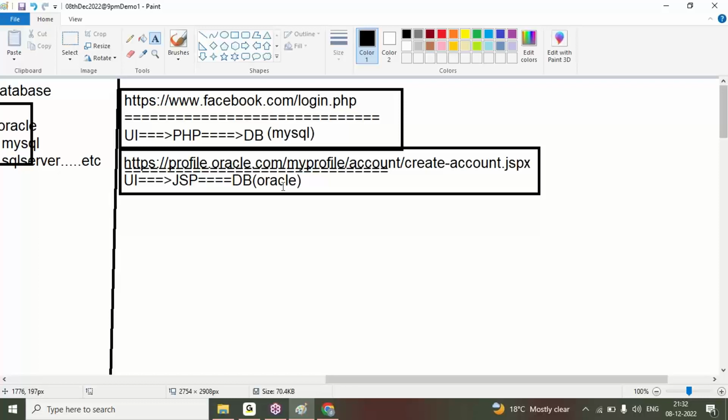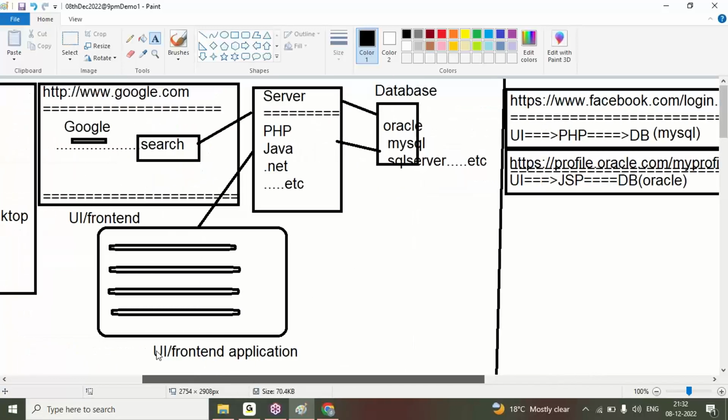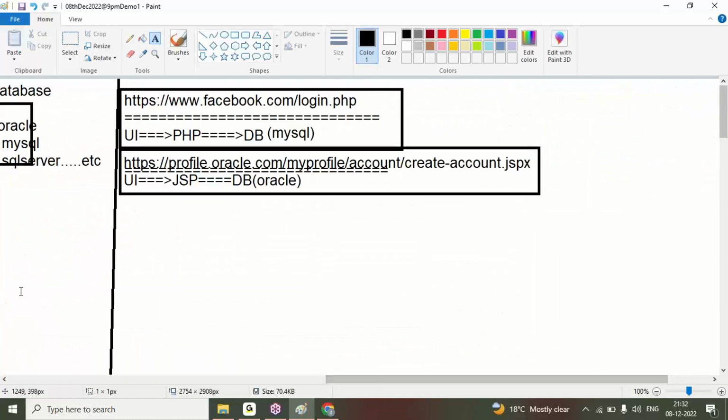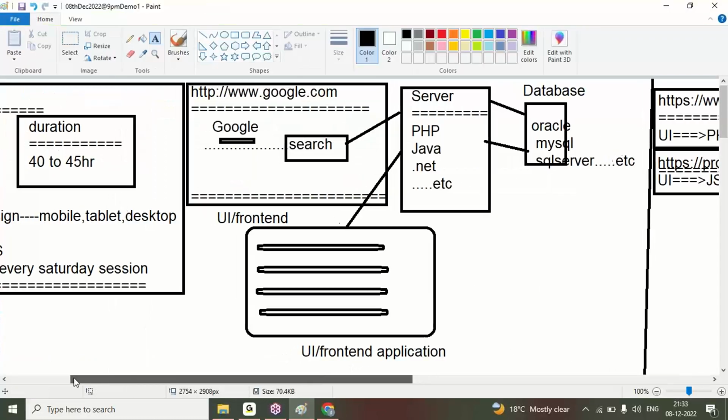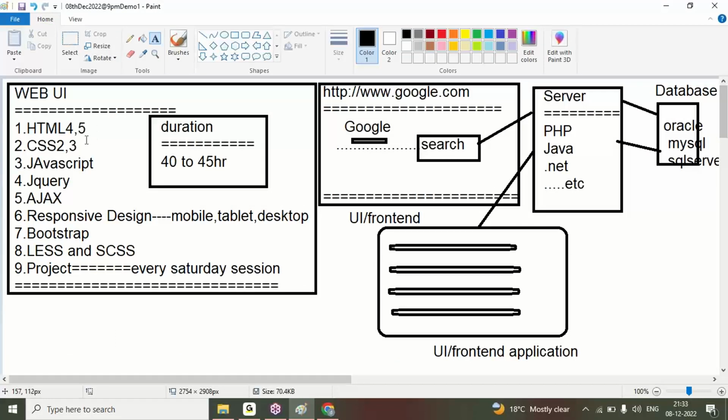So here we are presently concentrating only on the UI part. We are not going to concentrate on any server or any database. Only the UI part. In this UI part, the first topic is HTML. So we understood what UI is. Now the first topic is HTML.